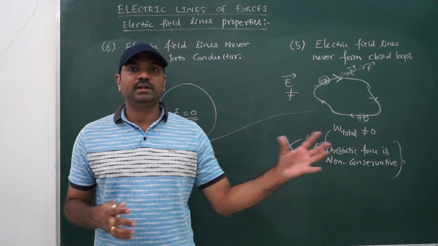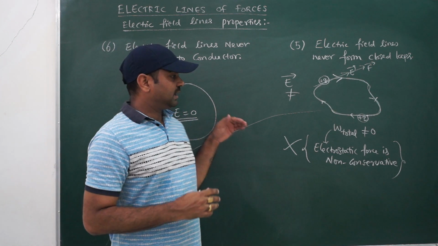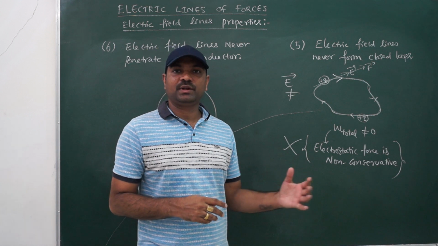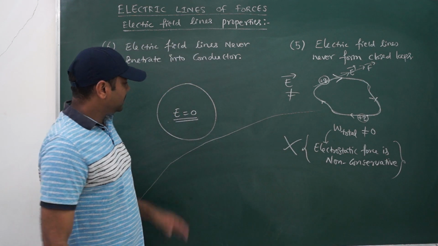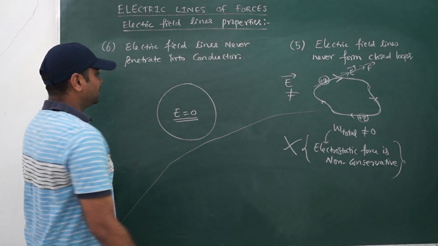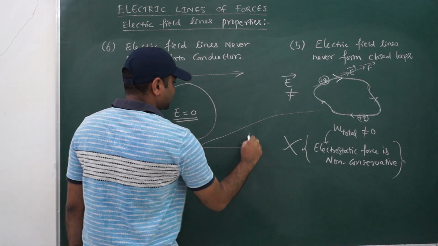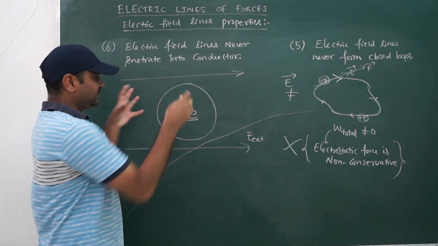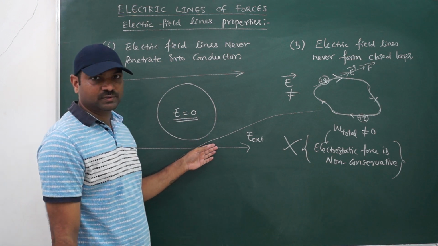That we will talk about in a coming session, that is called Gauss law. So electric field lines will be linked to the electric flux linked with Gauss law. There we discuss all these things. So if I am taking a conductor, suppose a conductor is kept in an external field, this is the external uniform field. In this we keep one conducting sphere. Even this came in JEE Advanced also.